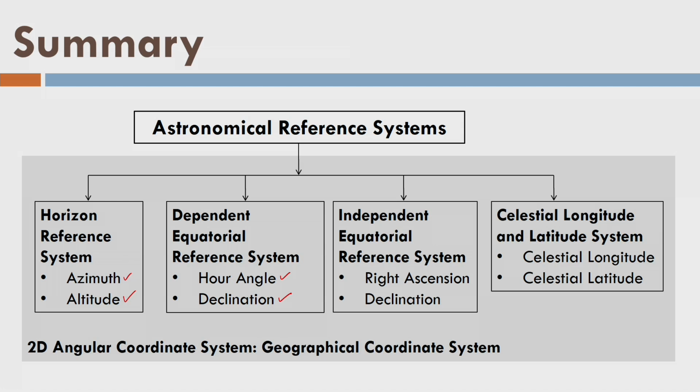We can see here that all these 4 reference systems are using a 2D angular coordinate system, what we call a geographical coordinate system. So, this is the total learning we have done today. In the next lecture, we will see the applications of these reference systems.